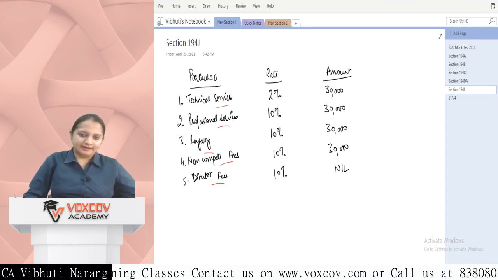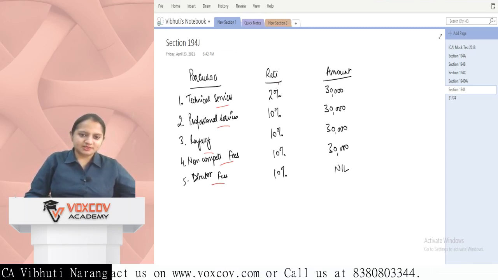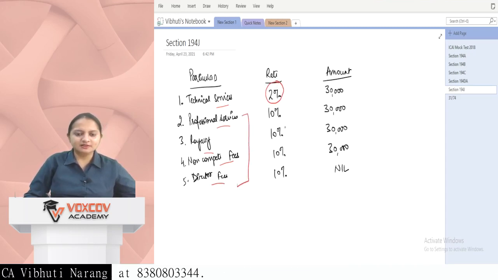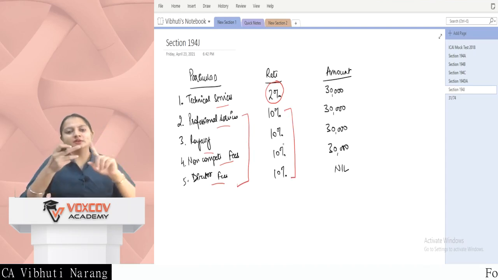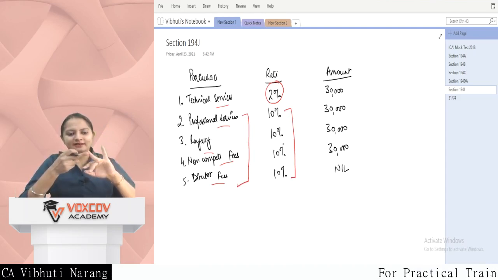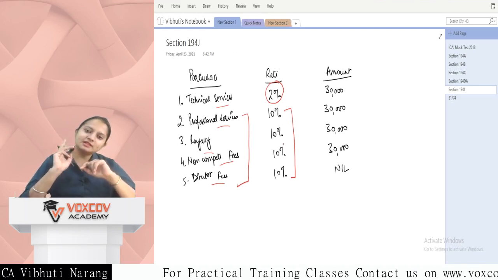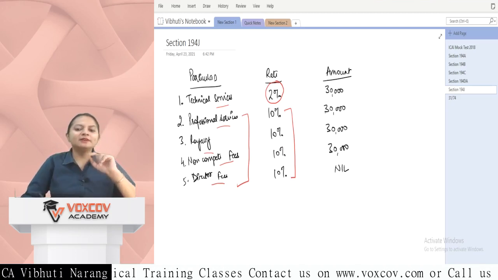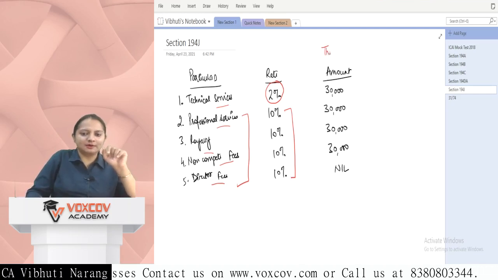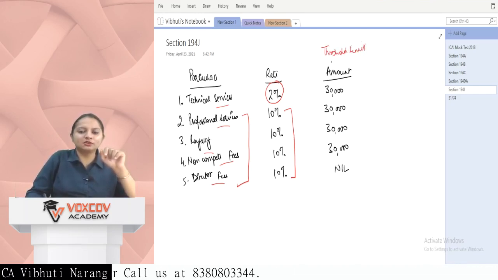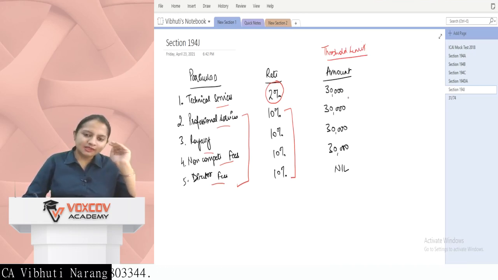If I talk about rate, for the first service, the rate is 2%, and for the rest of the services, the rate is 10%. Right? For royalty, non-compete fees, director fees, professional service, rate is 10%. But for technical services, rate is 2%. If I talk about the threshold amount, on the cutoff limit, you can also say it is individual for each service.